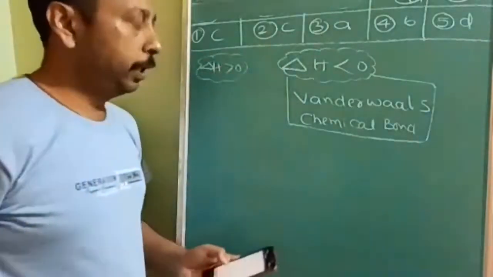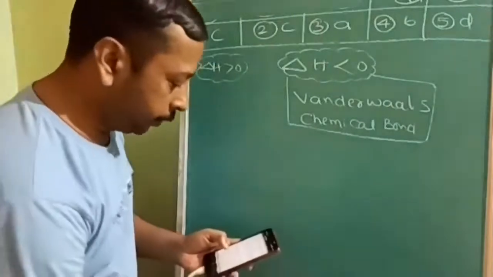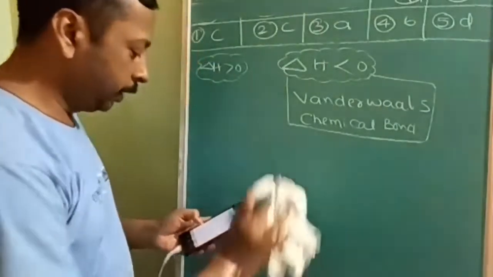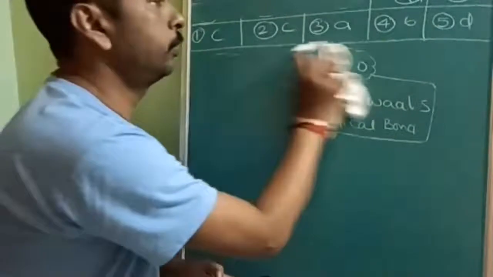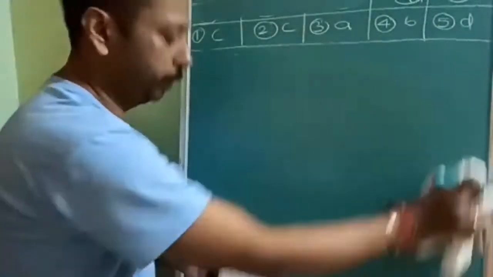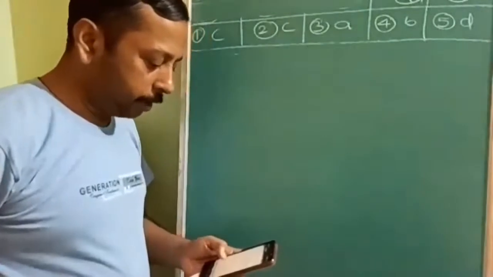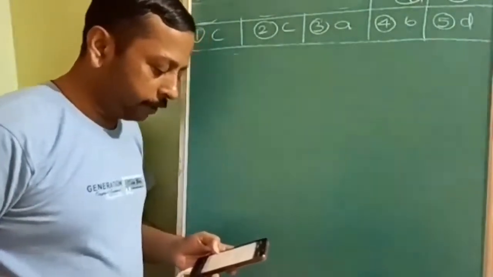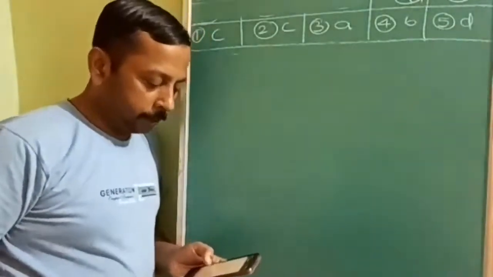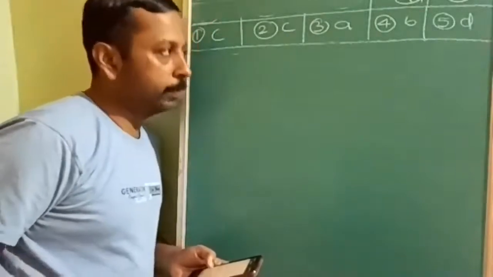Next question. Methylene blue from its aqueous solution is adsorbed on activated charcoal at 25 degrees Celsius. For this process, which of the following statements is correct?